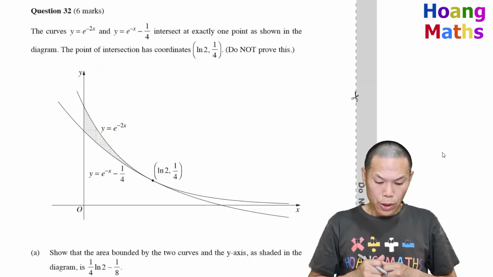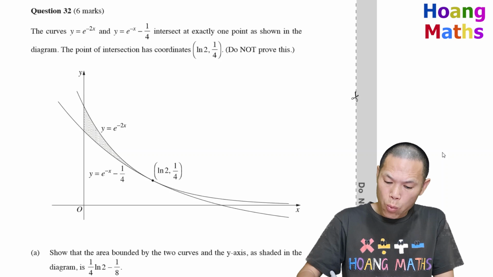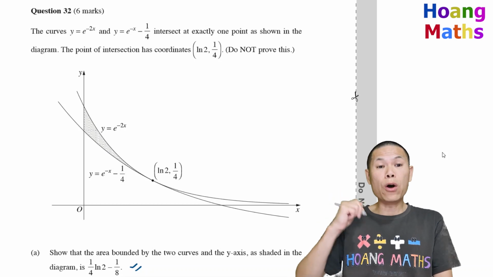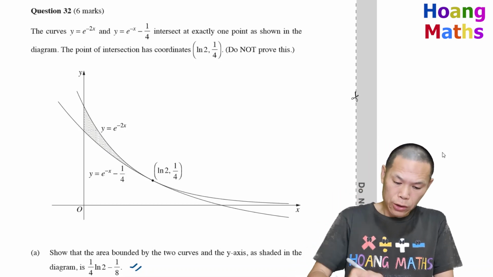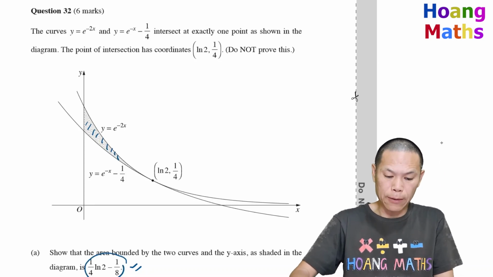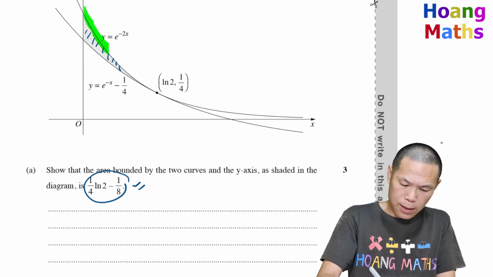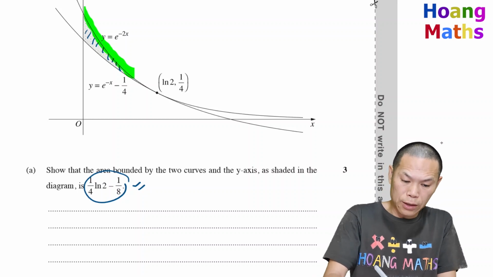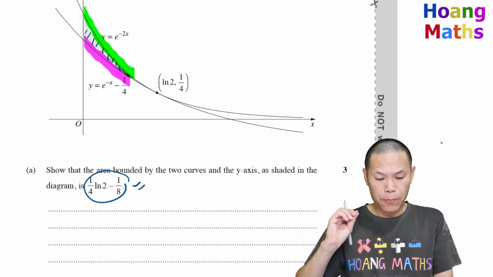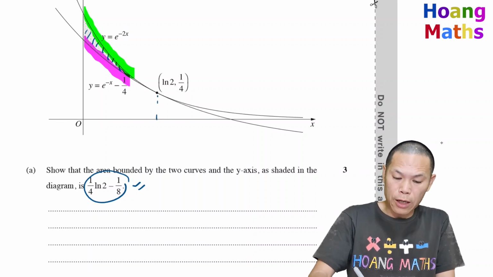Question 32. So we need to show that the area bounded by the two curves and the y-axis as shaded in the diagram is 1/4 ln 2 minus 1/8. So we just need to work out the area of this, and it should give us this answer here. Now, we know that this function here is on top of these functions. So we just go the top function minus the bottom function, and then we integrate from 0 to ln 2. Keep that in mind.